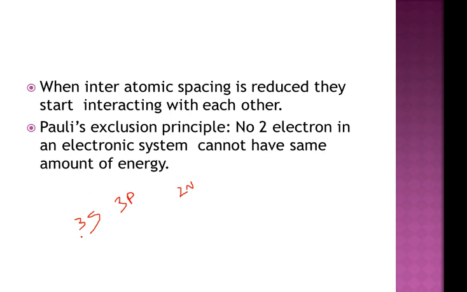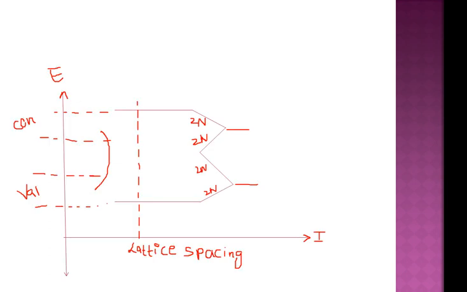If you observe this diagram, on the x-axis we are taking the interatomic spacing, which is the spacing between the atoms, and on the y-axis we are taking the energy of the electron.